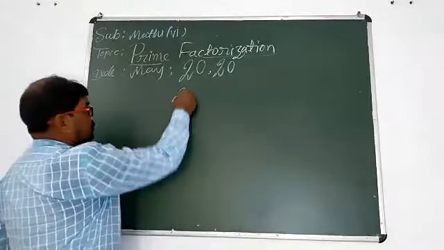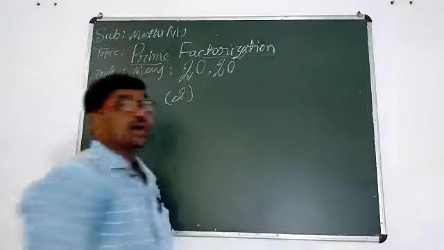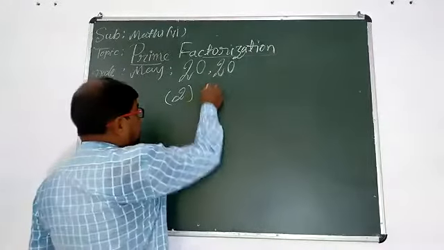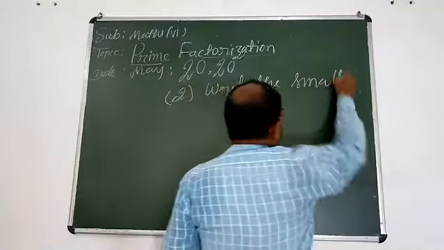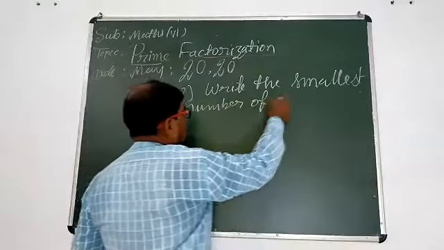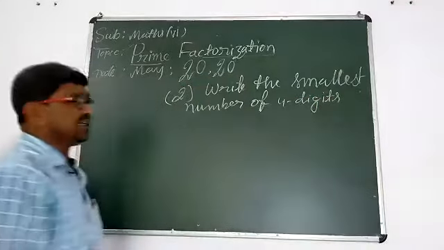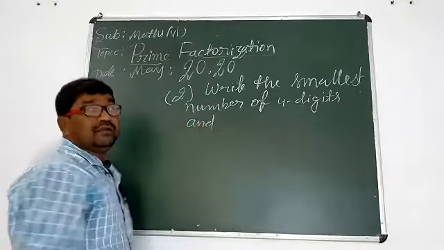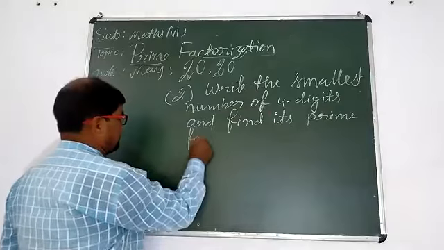Sum number 2 now. According to our concept, write the smallest number of 4 digits and find its prime factors.